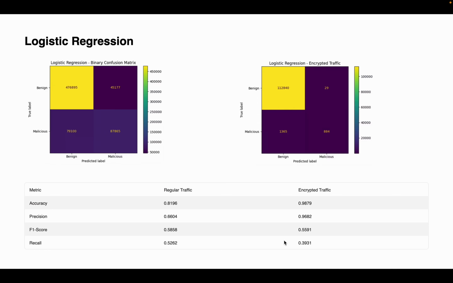Moving on to the next slide, that is logistic regression. Logistic regression is a linear model used for binary classification. On regular traffic, we can see an accuracy of 82% with a precision and F1 score above 0.58. When applied to encrypted traffic, accuracy jumped to nearly 99% and precision stayed high at 0.96. However, the recall dropped to 0.39, meaning many malicious flows were missed. So this indicates that while it confidently identifies benign flows, it's less sensitive to attacks in encrypted settings.